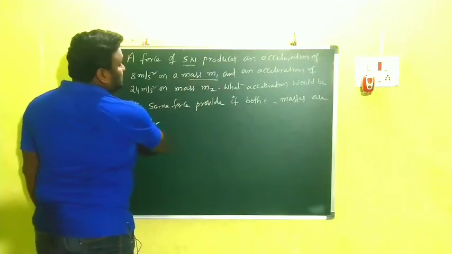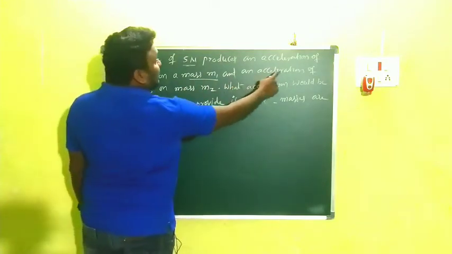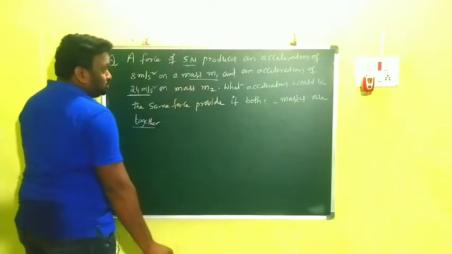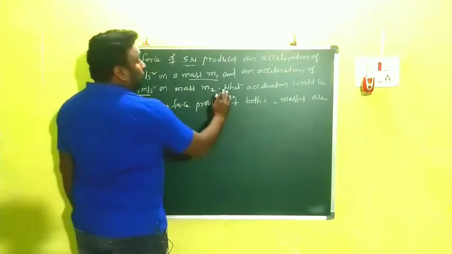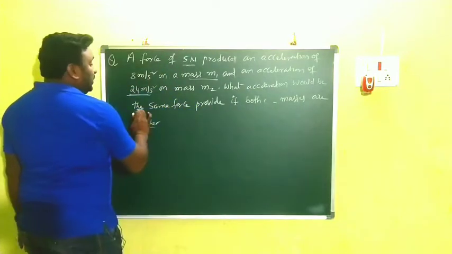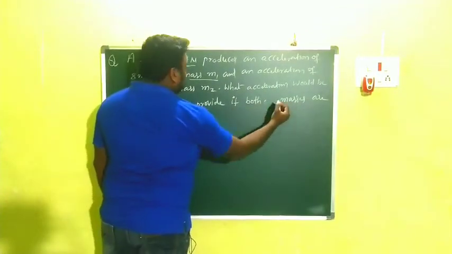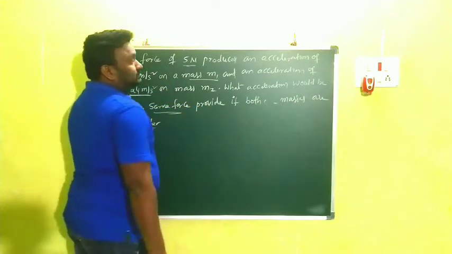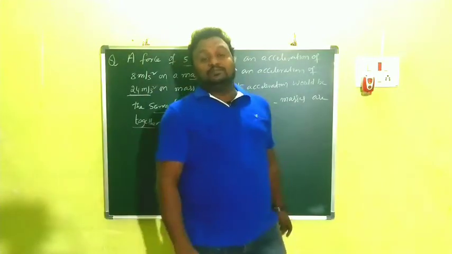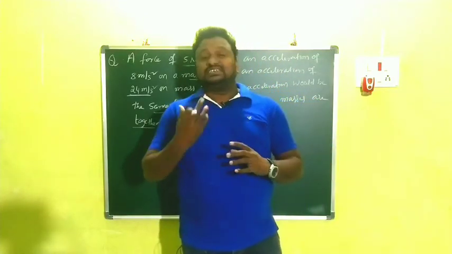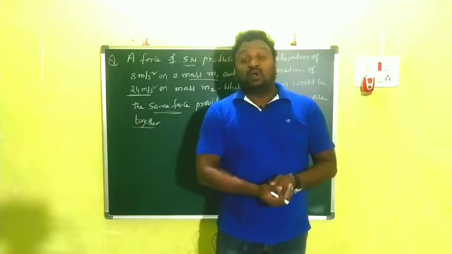So mass m1 means what? First body. And an acceleration of 24 meter per second square on mass m2, that means on the second body. What acceleration would the same force provide if both masses are together? So this is the problem given. To do the calculation, first we have to read the problem twice or thrice. Then only you can understand it.